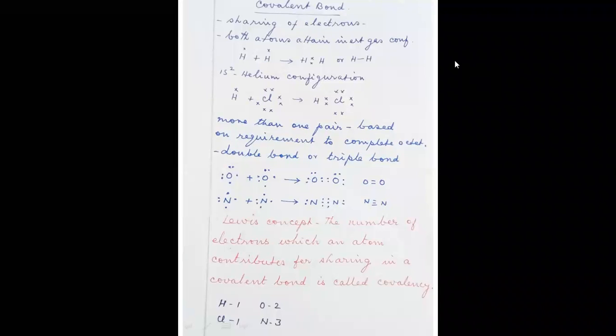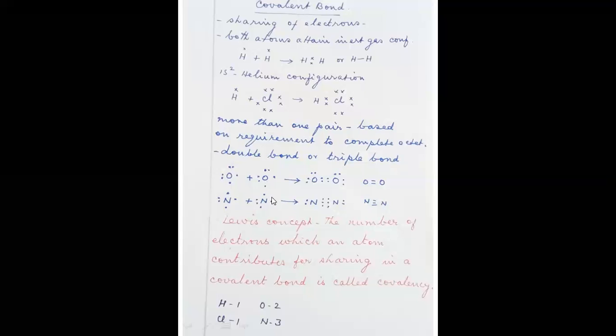So more than one pair of electrons may be shared, based upon the requirement to complete the octet. In such cases, you can see a double bond or a triple bond formation. Look at the oxygen. Oxygen has 2, 4, 6 electrons in the outermost orbit, and another oxygen also has 6 electrons in the outermost orbit. Now what happens? Both atoms are in need of 2 more electrons to complete the octet.